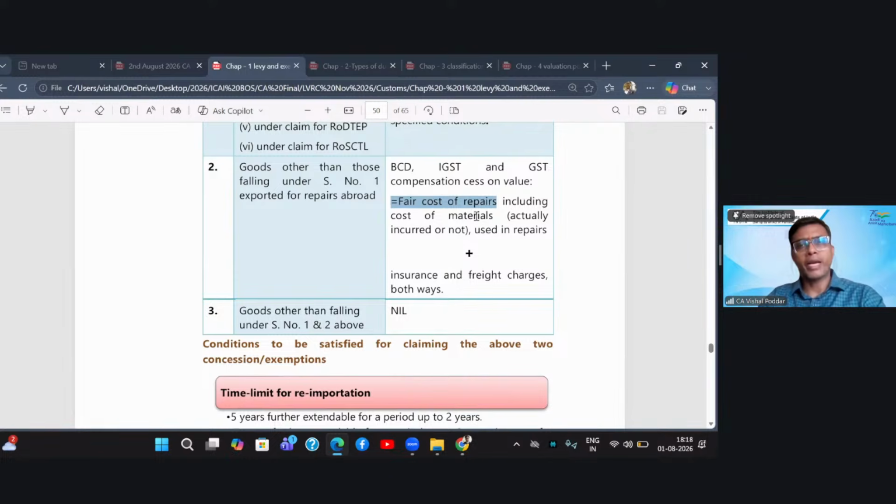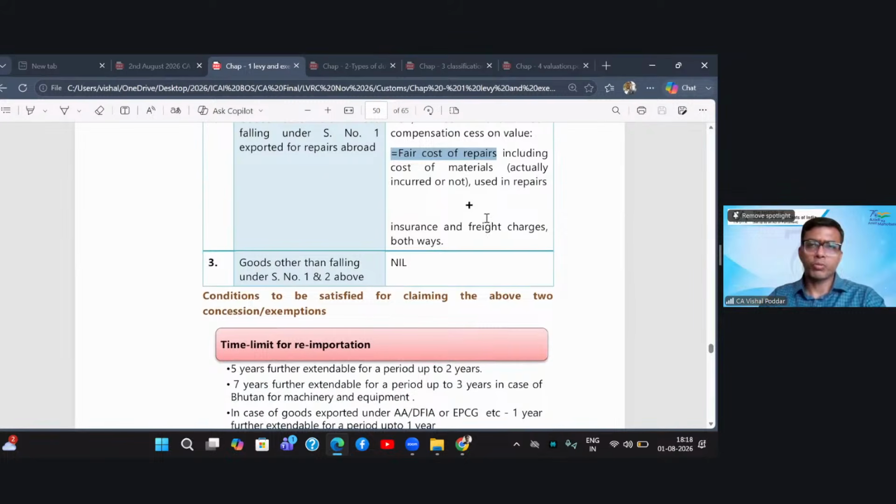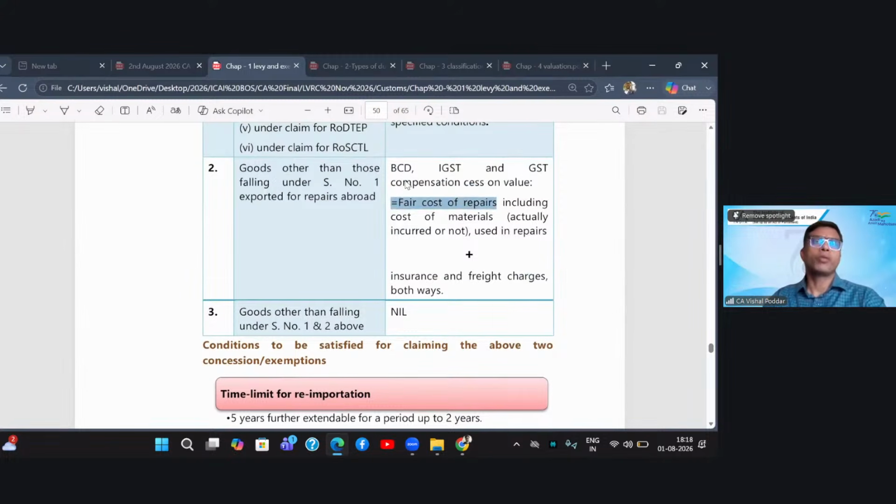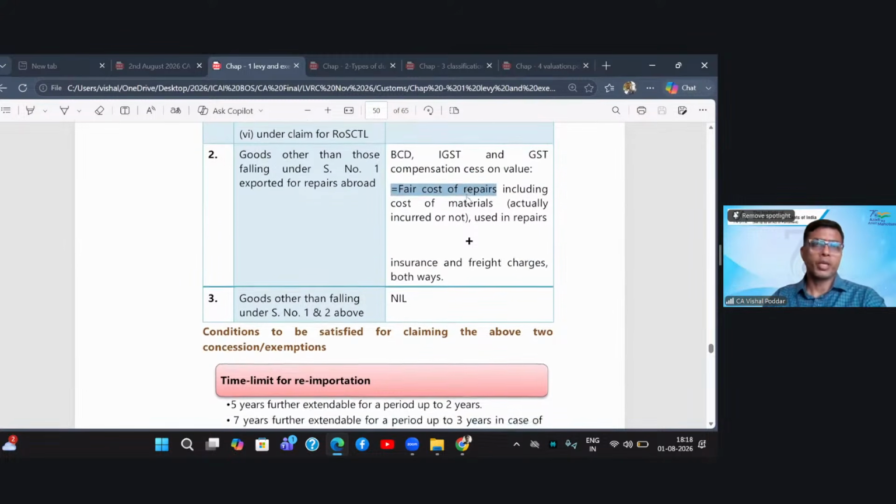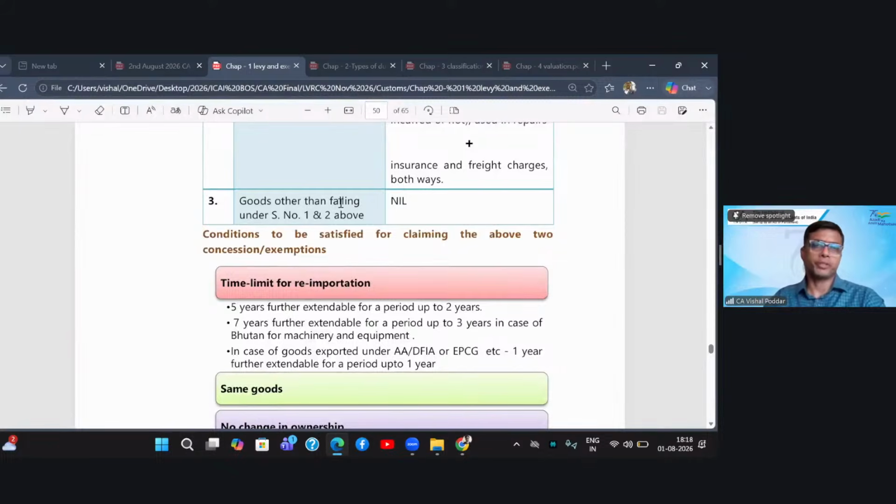Now there is some clarification that firstly, the cost of repairs will include the materials, parts, any type of replacements done in your machine. So whatever new parts are added at the time of repairs, value of that is also to be considered. Plus whatever is your insurance and freight charges both ways while sending the goods and returning back, that will also be added on this total value. You will calculate the customs duty on this, and not on the full value of your machine.